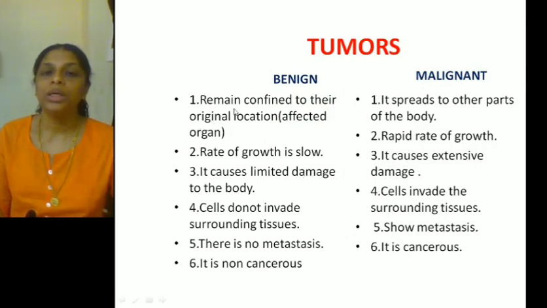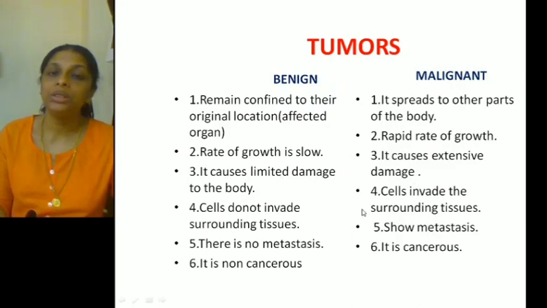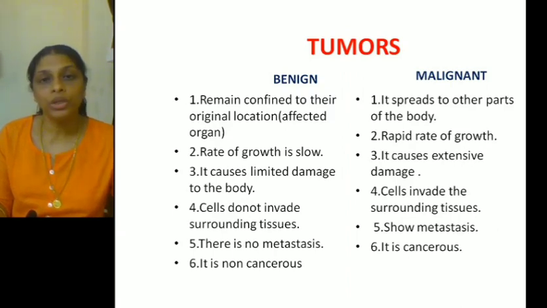So the first one, benign tumors remain confined to their original location, whereas malignant tumors spread from one part of the body to the other. Second point, the rate of growth is slow here. Here the rate of growth is very fast. Here it causes limited damage. Here it causes extensive damage. Here the cells do not invade the surrounding tissues, whereas here the cells invade the surrounding tissues and starve them of nutrients.